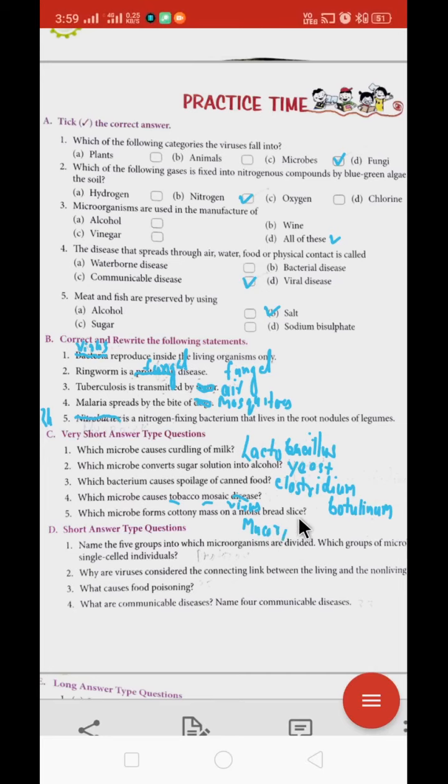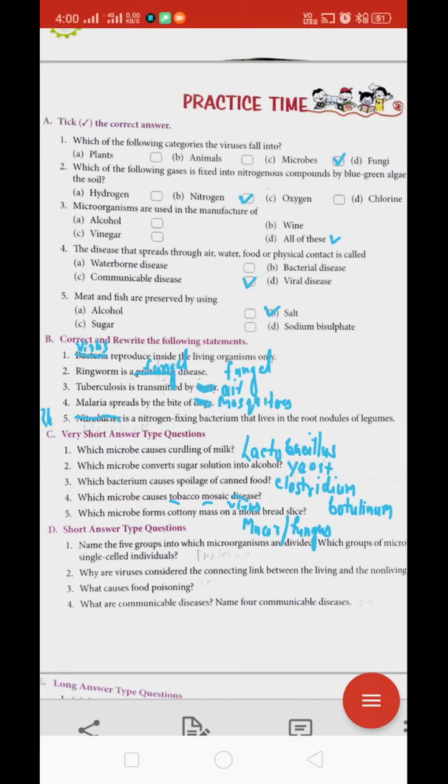Okay, mucor, or you can write fungus. It is mucor, or fungus, which causes the white cottony mass on the moist bread slice. Now next, move toward the D section.